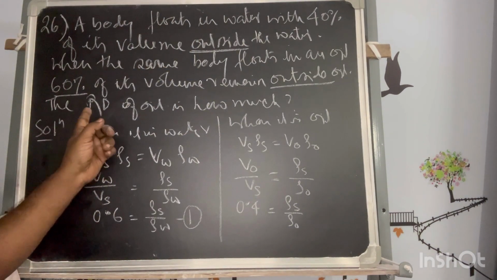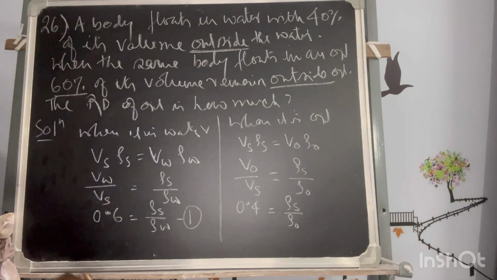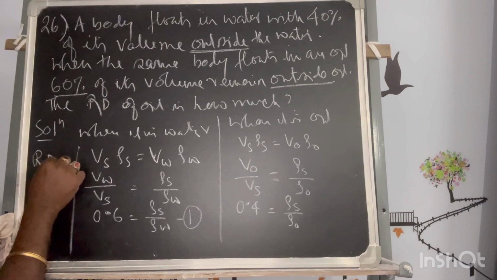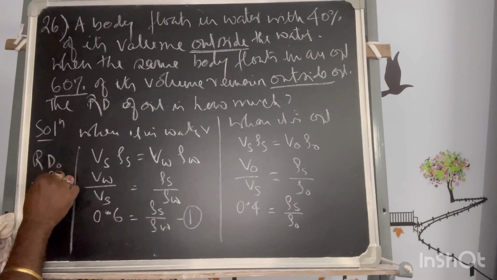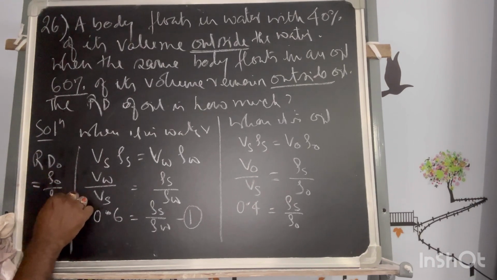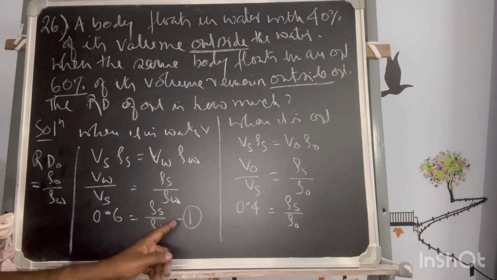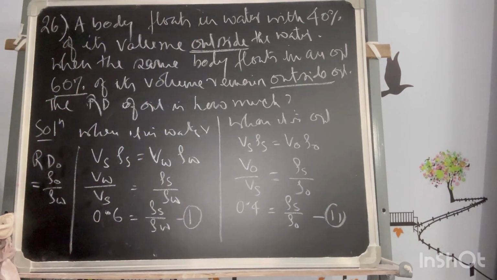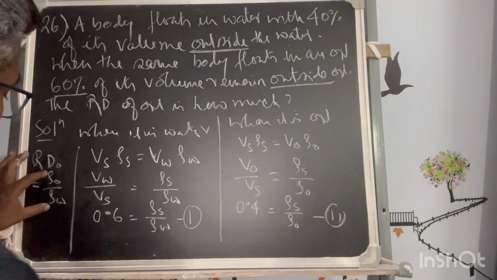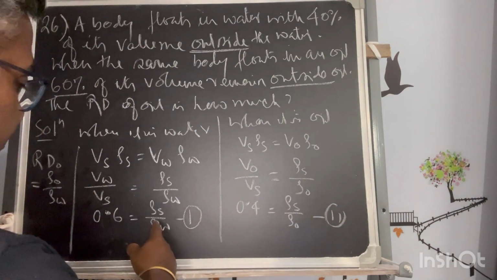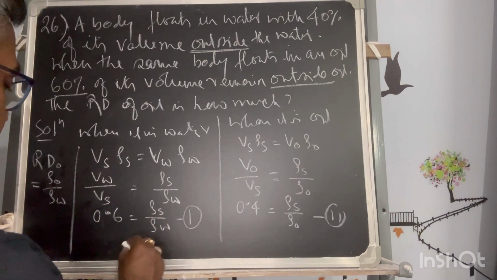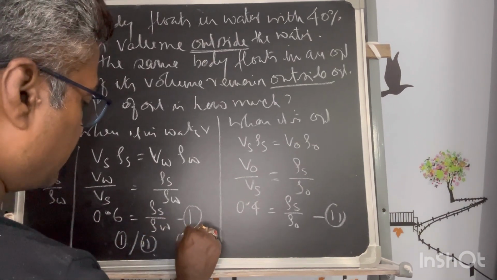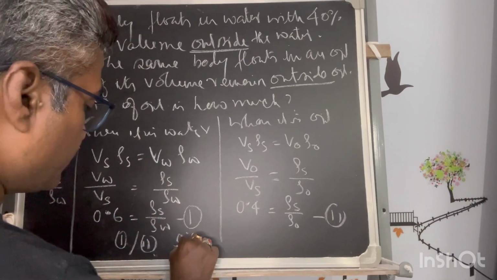So now we have to find the relative density of oil. So relative density of oil, how will I get? Relative density of the oil is equal to rho of the oil by rho of the water. So from these two equations, if I can eliminate the rho of solid, we will definitely get this ratio. So let me divide equation 1 by 2. This will give 0.6 by 0.4